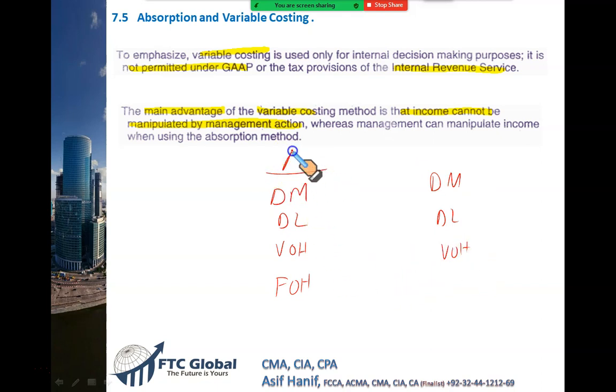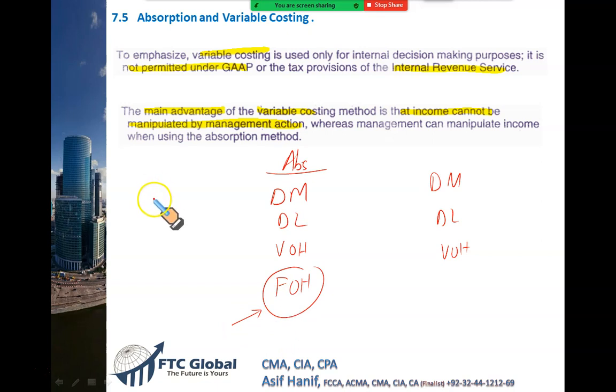So under absorption costing, fixed overhead becomes part of product. So management will deliberately produce more and more and more so that more fixed costs could be absorbed into production. More fixed costs could be transferred into ending inventory.